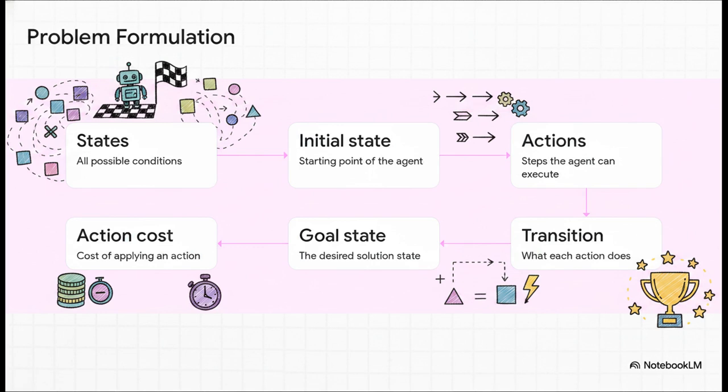3. What specific actions can the agent take? 4. What is the transition model? Meaning, if I take an action, how exactly does the world change? 5. What is the absolute goal state? And 6. What is the action cost? How much penalty or energy does the agent pay for making a single move? Let's apply this checklist to some scenarios to make it concrete.